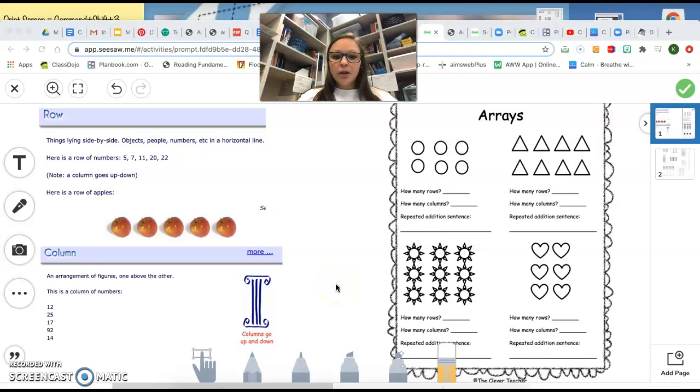Everybody! Today we're going to learn about arrays and how to use an array to write a repeated addition sentence. So before we get started, we need to know the definitions of the words rows and columns.